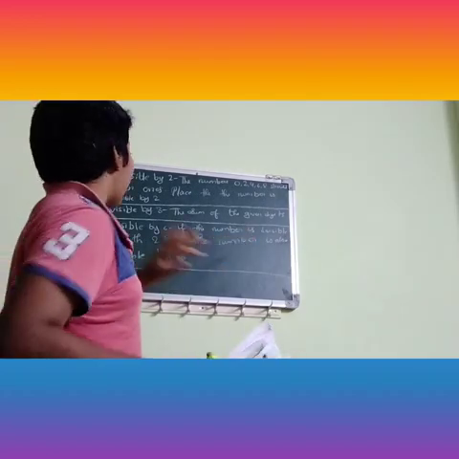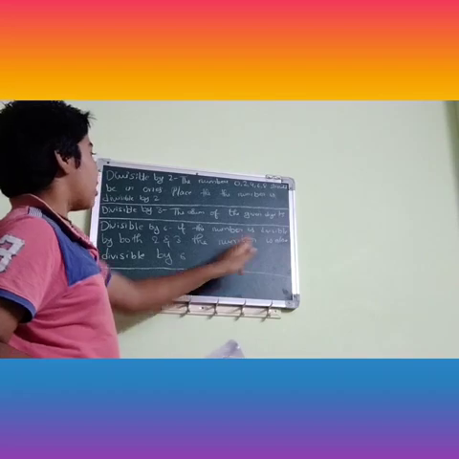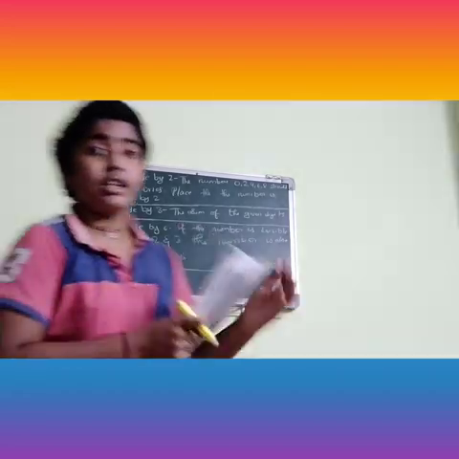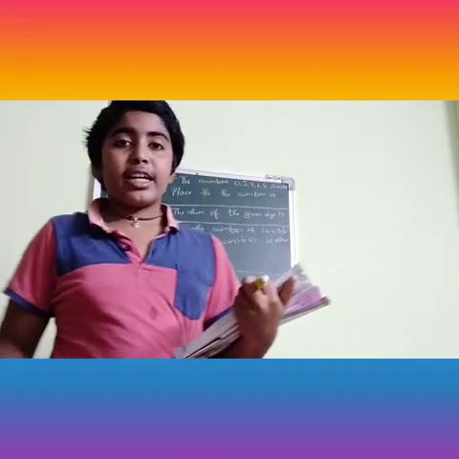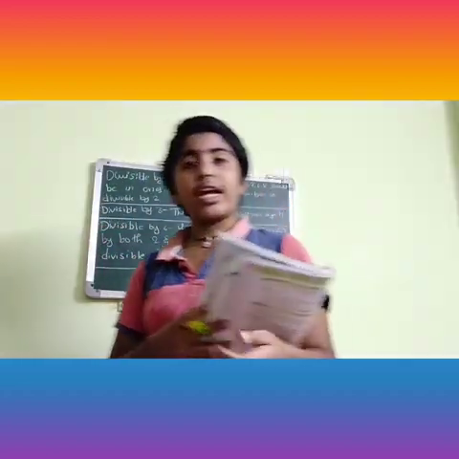If the number is divisible by both 2 and 3, the number is also divisible by 6. If the given number is divisible by both 2 and 3, then the number is automatically divisible by 6. I think you have understood these divisibility rules. Now I am going to explain the bits.